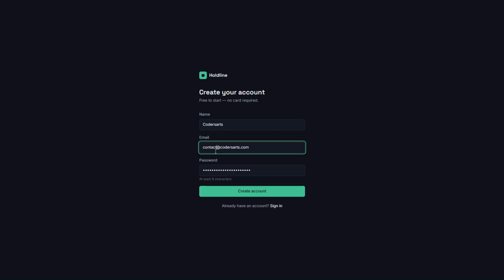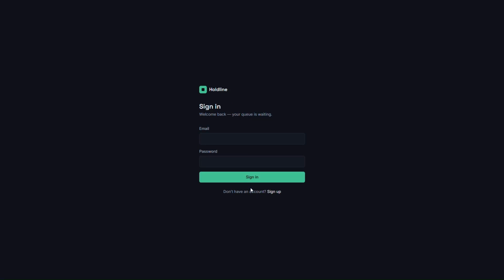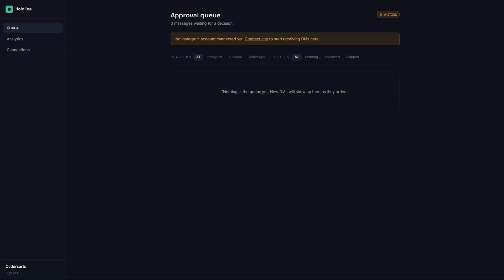Then this is the email ID, this is the password. Let's create the account. Now let's enter the email. You can see we are on the dashboard page. So we have created the account, then it asks for the login and password. It verifies that you are a real user, so it asks for the login credentials that you have entered over there. So we have entered that and we are on the dashboard page.